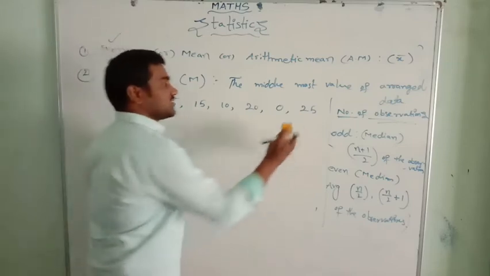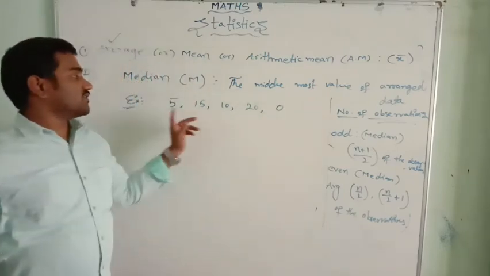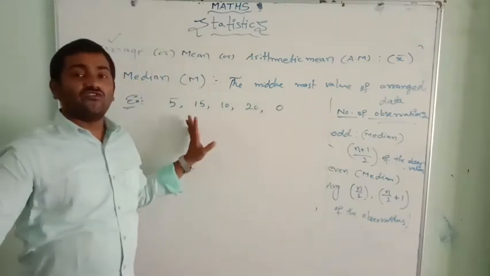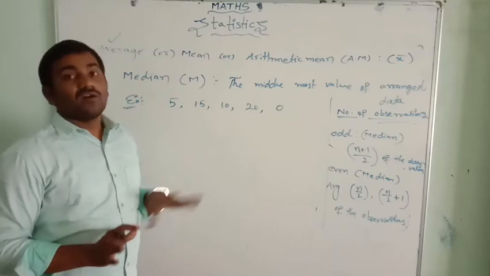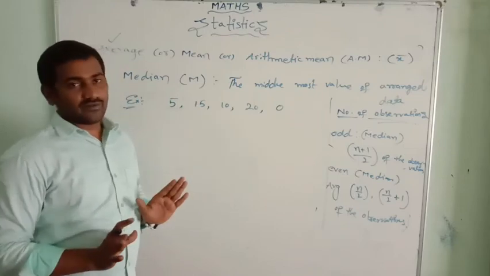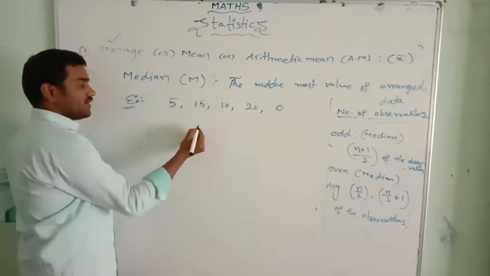Suppose let me cancel this now. Now you got an odd number of observations. 1, 2, 3, 4, 5. Only 5 observations are there. What's the median of this data? Let me go for the median first.